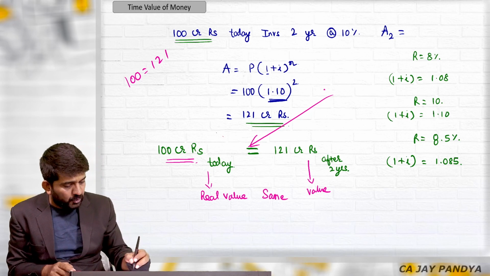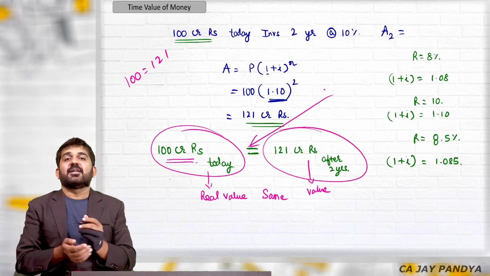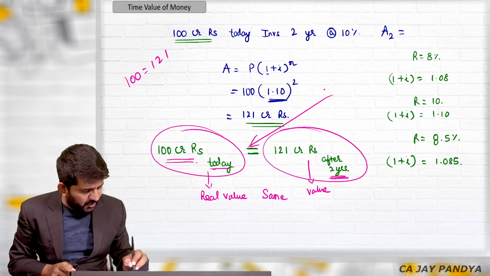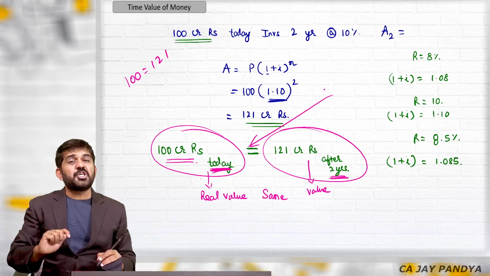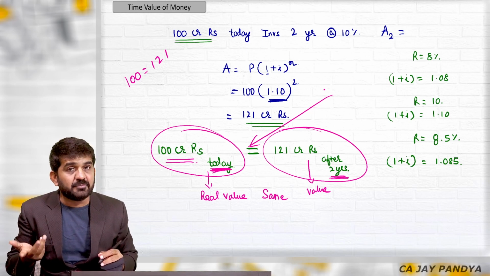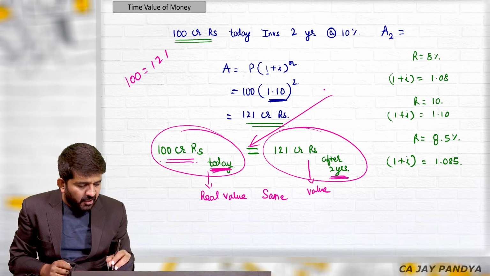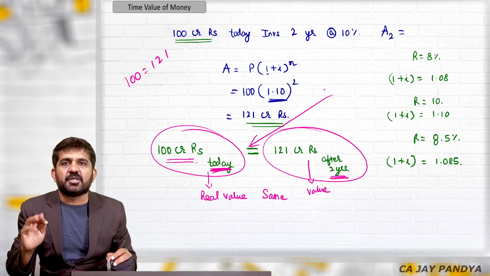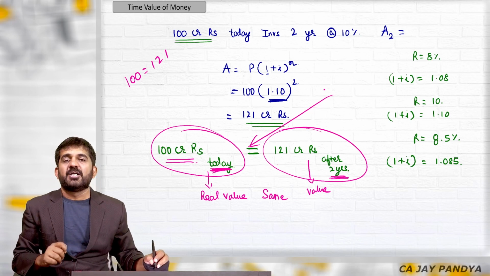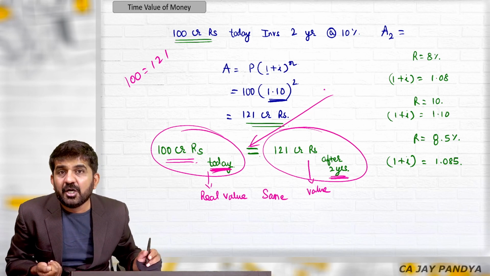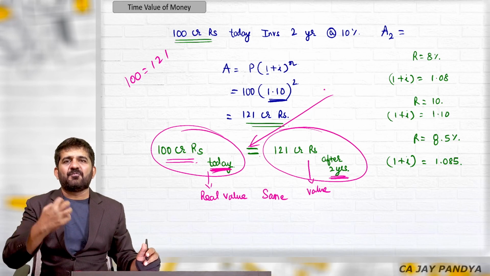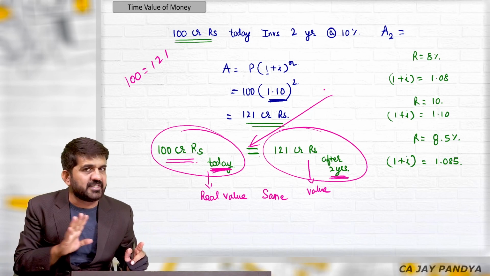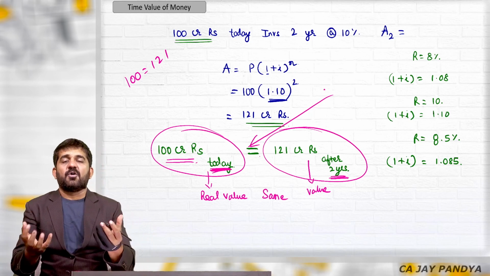Once again, you need to understand these two things are equal. So in finance, if this is not equal, the decision making always becomes weird. It becomes confusing. 100 crore rupees today, once again, the real value of this 100 crore rupees is the same as 121 crore rupees after 2 years. If you are taking a loan of 100 rupees today, after 2 years you will have to repay 121 rupees and not 100 rupees. Just because of time value of money.